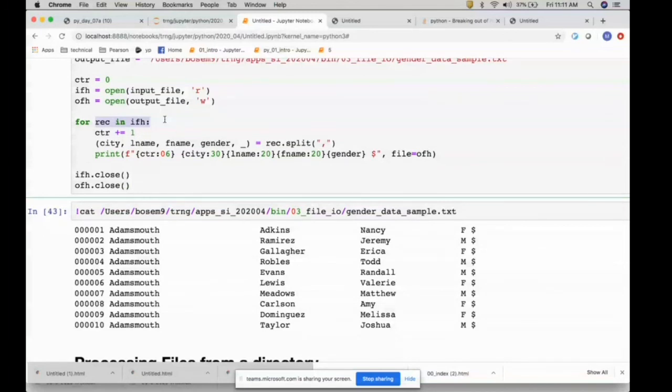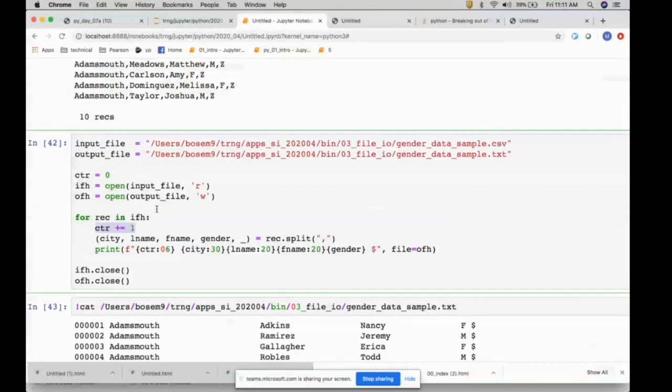So this is what I was talking about: when you read a file, you need to know exactly what it contains. We are not doing many checks to see whether there are 5 fields. This file has city, last name, first name, gender, and a dollar sign as an end-of-record character. This is a typical convention to show that the file is not truncated.